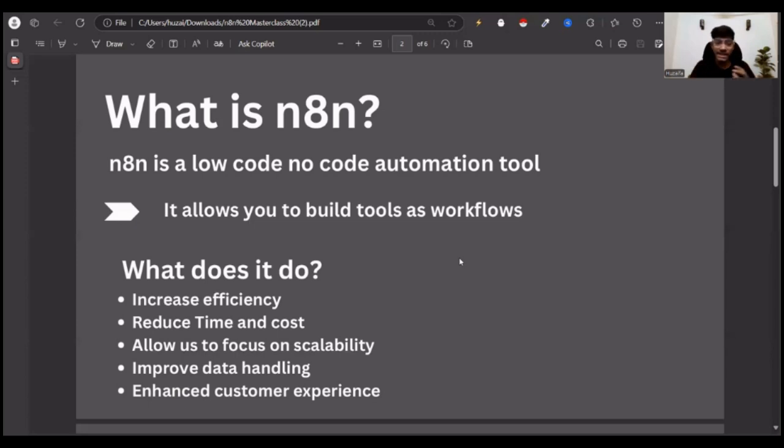So once your basic day-to-day tasks are being done by the AI agents, now you can think outside the box about how you can scale your business to the next level, how you can multiply it by 10%, 20%, whatever that is, right? But if you are just engaged with your internal tasks, this is hard for you. I'm telling you, right? Now, it also improves data handling.